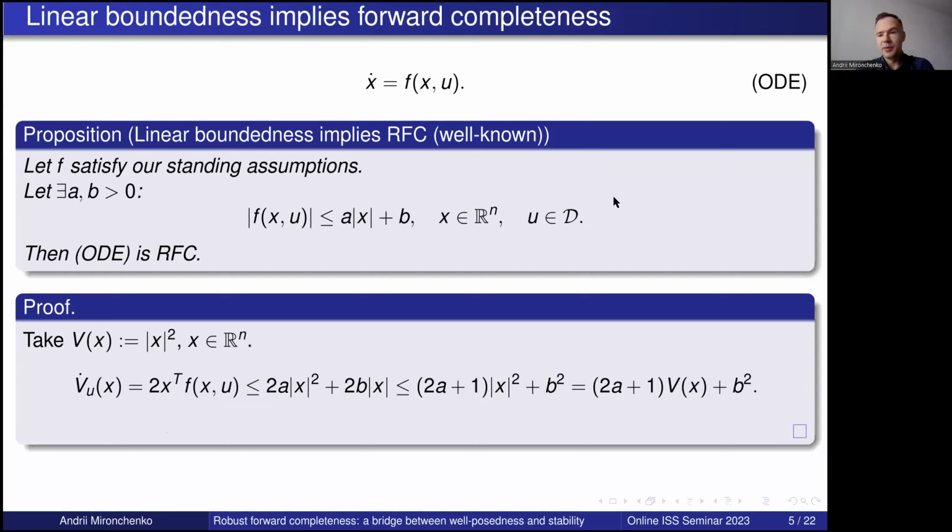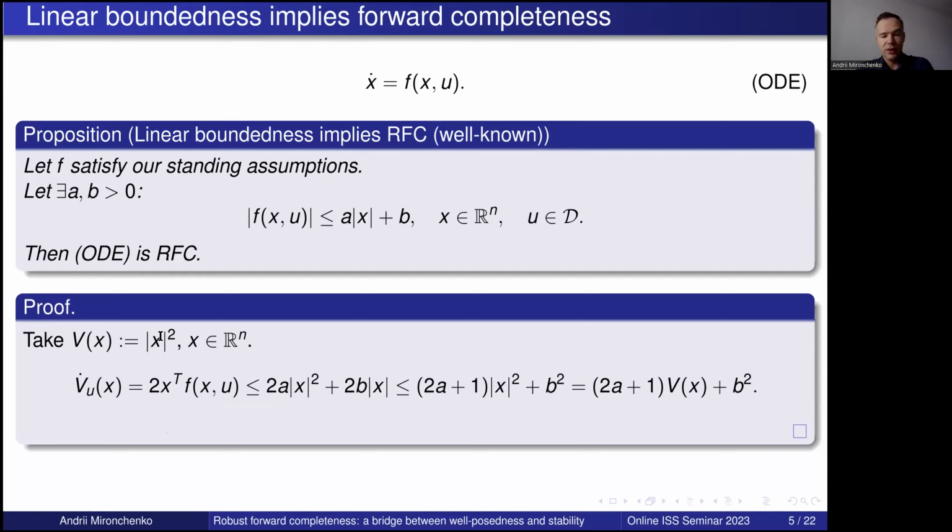Now this result helps us to prove many other important results. Here, let me show just a very simple application of that. If F satisfies our standing assumptions, and if F is in addition linearly bounded, then the system is robustly forward complete. I mean, it's a well-known result. Usually it is shown by application of the Gronwall-Bellman lemma, but here we get it in one line.